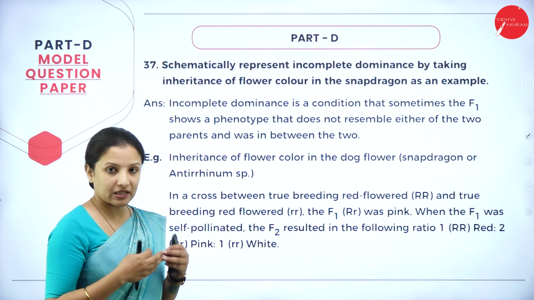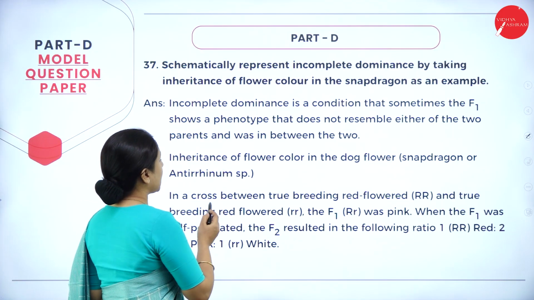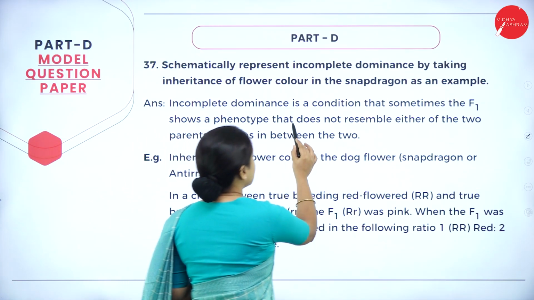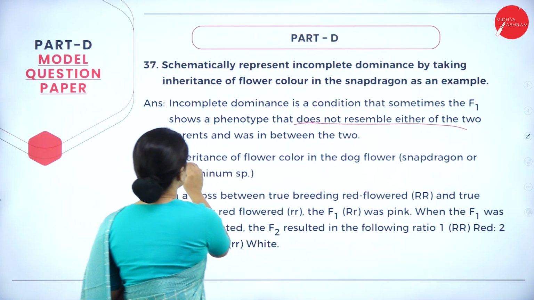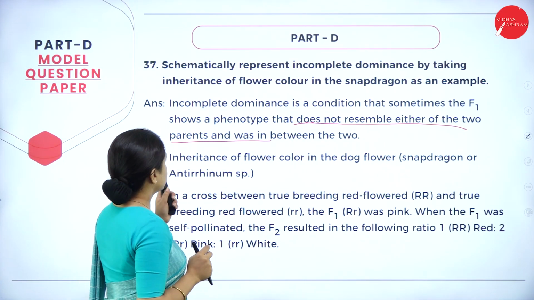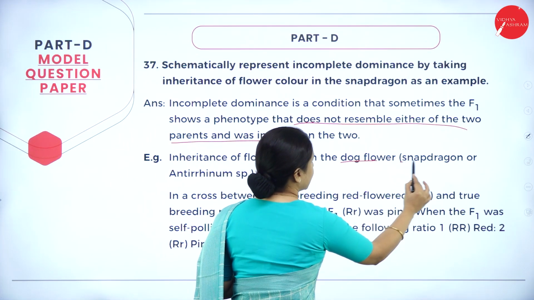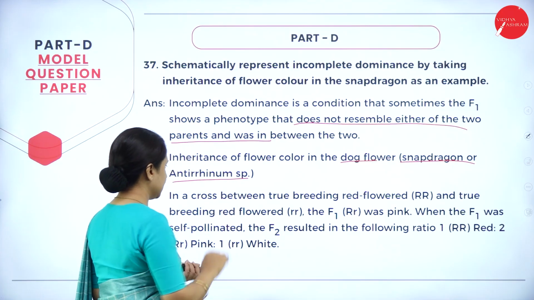First we'll write the definition. Incomplete dominance is a condition where sometimes the F1 shows a phenotype that does not resemble either of the two parents and has an in-between characteristic. For example, inheritance of flower color in dog flower, which is also called snapdragon or Antirrhinum species.